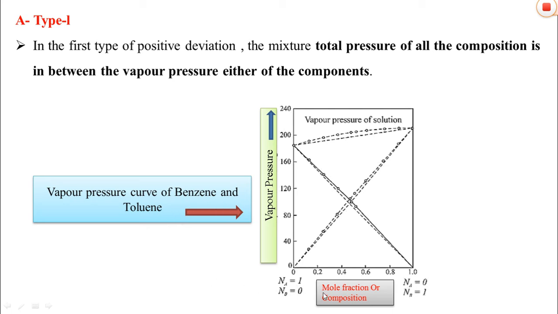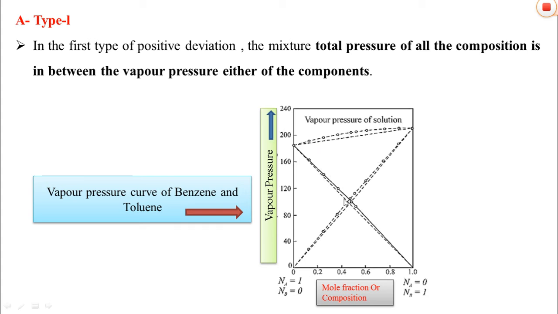Here on the x axis we can see the mole fraction, or composition, of the constituents A and B, and on the y axis we can see the vapor pressure of the constituents A and B and the total vapor pressure of the mixture.